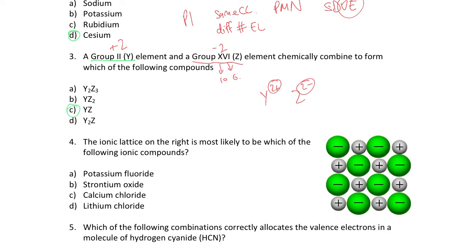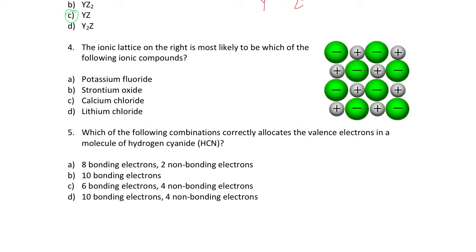Let's have a look here. The ionic lattice on the right is most likely to be which of the following ionic compounds? What we've got here is a 1-to-1 ratio, so one of these to one of these. That 1-to-1 ratio gives you the information that you need for these options. Potassium fluoride: potassium is K, so potassium fluoride is KF. Strontium oxide: strontium is Sr, so strontium oxide is SrO. Calcium chloride, lithium chloride, LiCl.